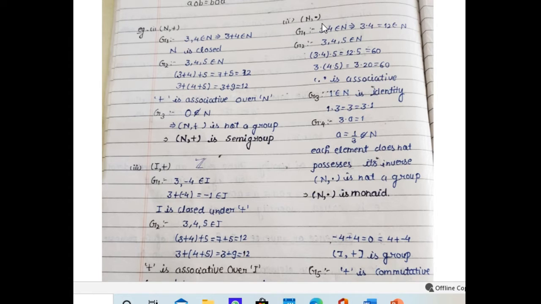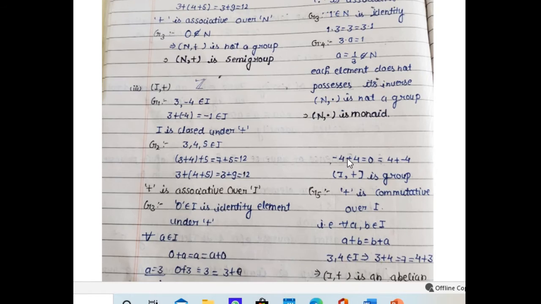Again, we see the second example, the set of natural numbers with respect to multiplication. It is easy to see that it is closed, because the multiplication of two natural numbers is again a natural number. It is also easy to see that multiplication is associative over the natural numbers. And 1 belongs to the natural numbers, that is the multiplicative identity, but it does not possess its inverse. Since 3 belongs to the natural numbers, its multiplicative inverse would be 1 by 3, which is not a natural number. So it is not a group, but it is a monoid.